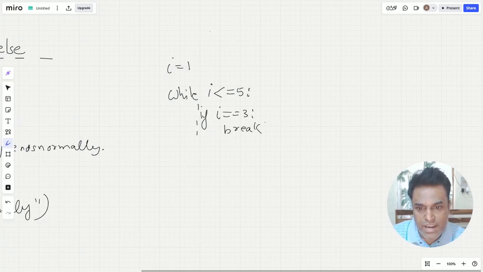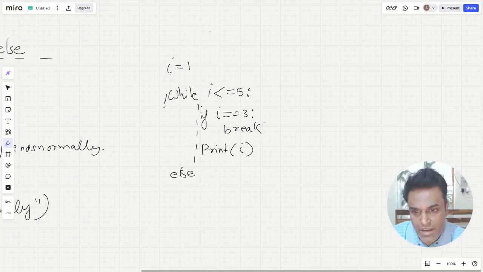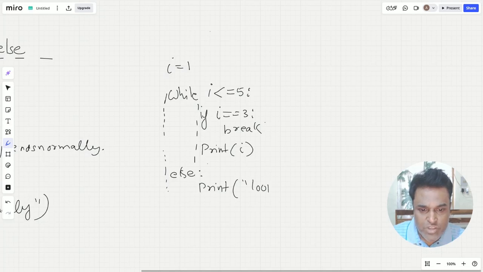Outside that if statement, I'm going to print the value of i, and then it will have the else part, and the else part will come aligned with the while. Then there is a colon, and then I can print the same message. I will keep it very short, that the loop